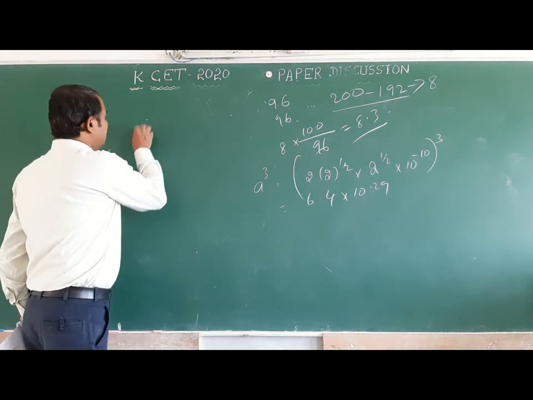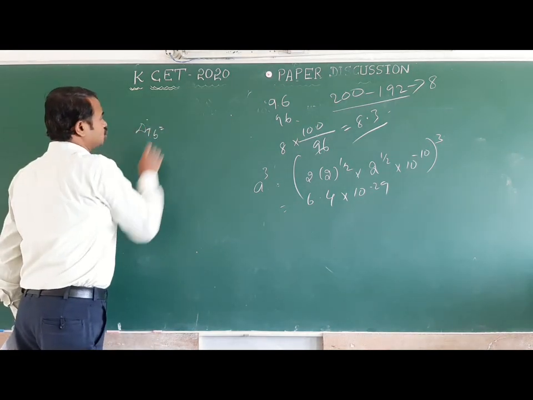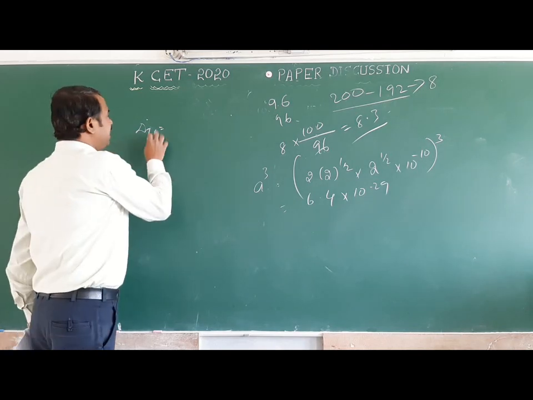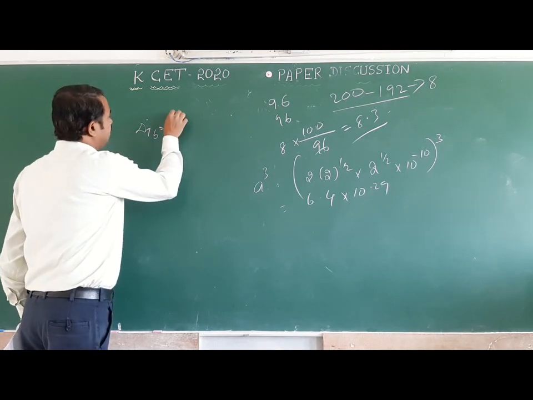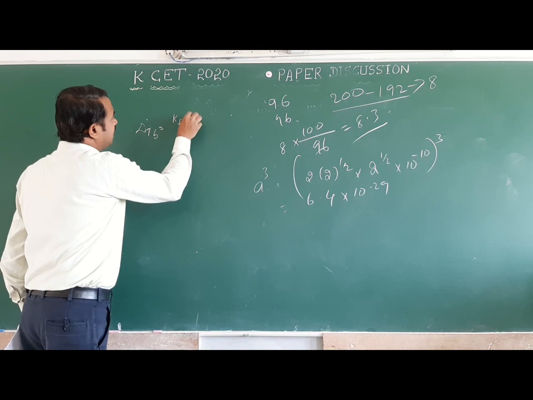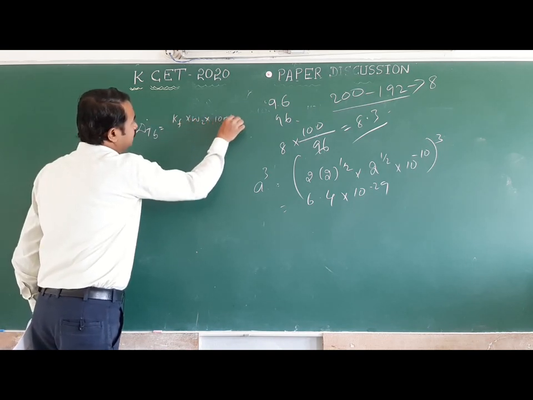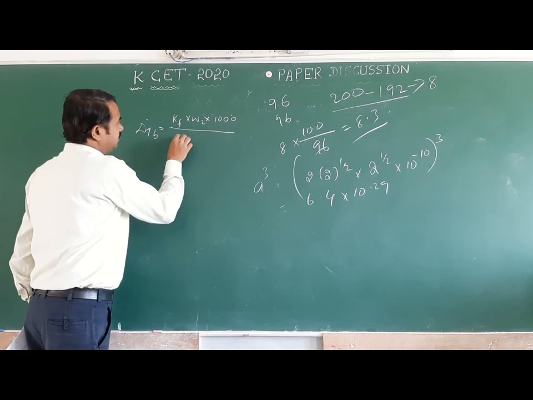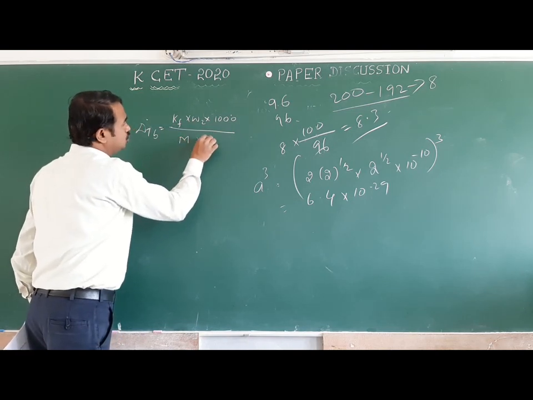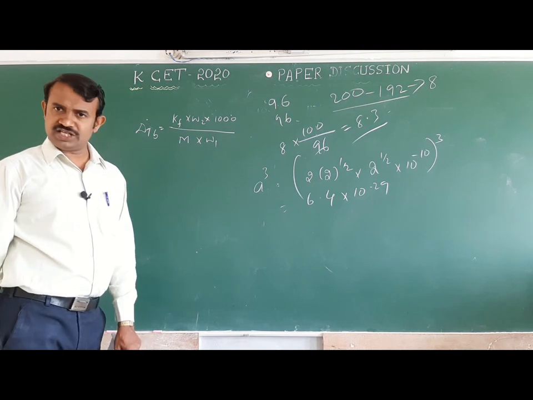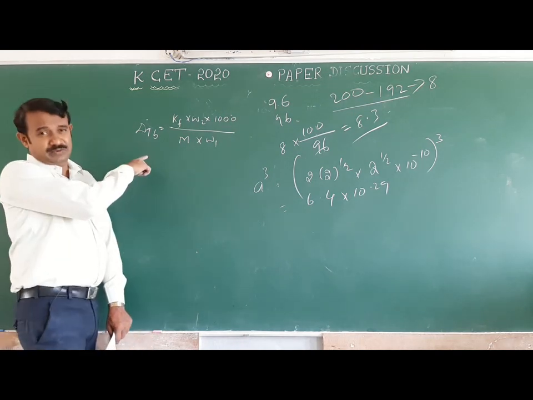You should remember delta TB equals to the formula. Delta TB equals to Kb into W2 into 1000 divided by M into W1. This is the elevation of boiling point.